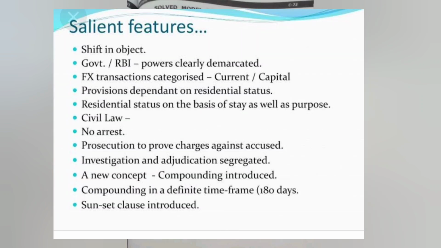What are the features of FEMA? There is a shift in objective, and government or RBI powers are clearly demarcated. Foreign exchange transactions are categorized under current and capital account. Provisions depend on residential status, which is determined on the basis of stay as well as purpose. Civil law is also added. No arrest, and the burden is on the authorities to prove charges against the accused. Investigation and adjudication are completely divided and segregated. A new concept, compounding, is introduced. So these are all the features of FEMA.